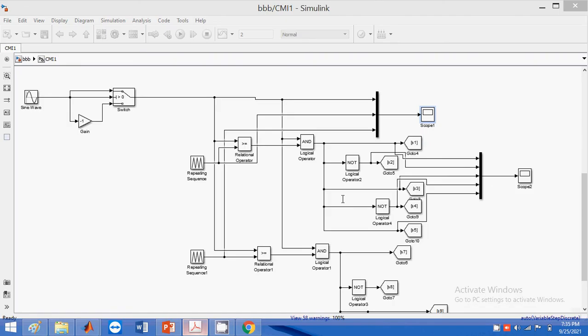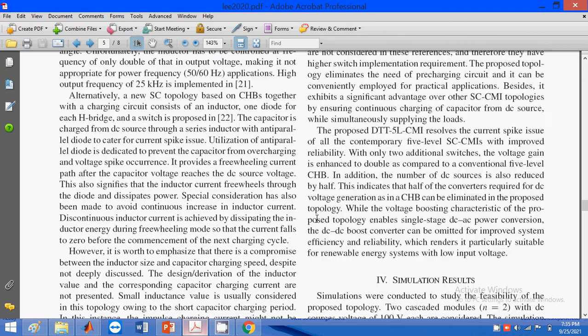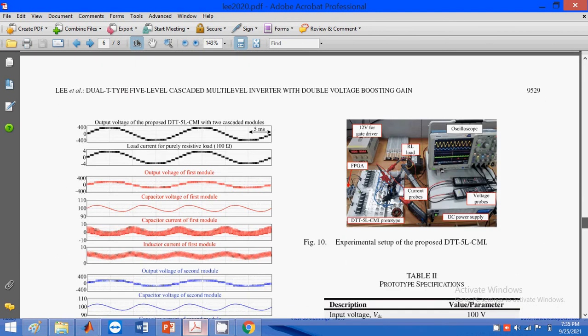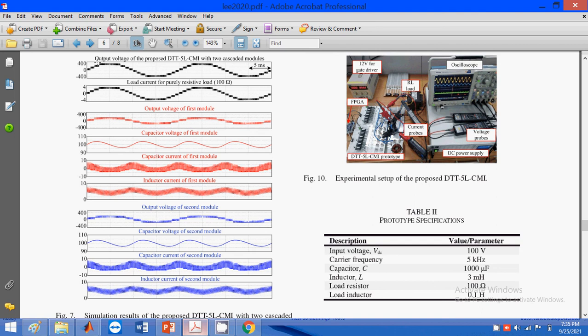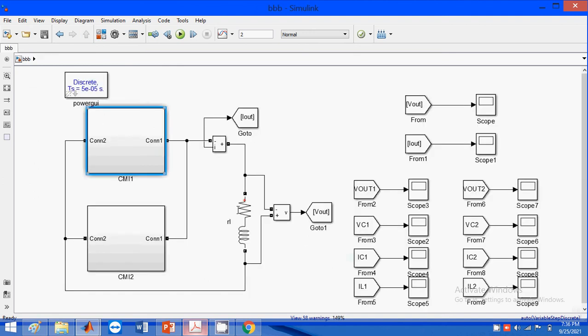Okay, and then we need to discuss the results for the proposed method. So these are the results for the proposed method: the output voltage for the proposed method with the two cascaded models. Cascaded connection means back-to-back connection. So I will visualize the results for the method. This is the output for the overall result for the cascaded models.